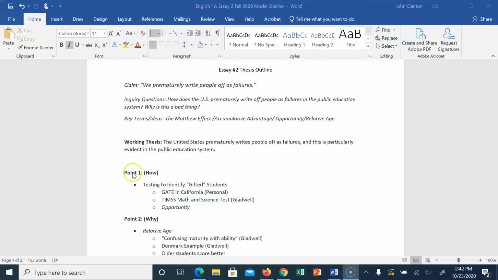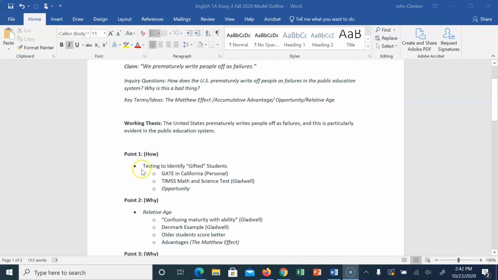So my first point would go with the how. How does the U.S. prematurely write off people as failures? And remember, I'm focusing on the public education system. Just because it's a point doesn't mean it's a single paragraph, but this one's probably going to be a single paragraph.